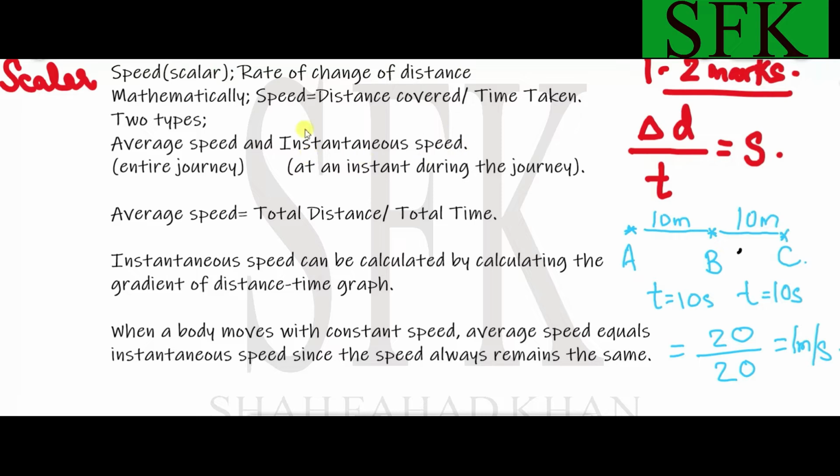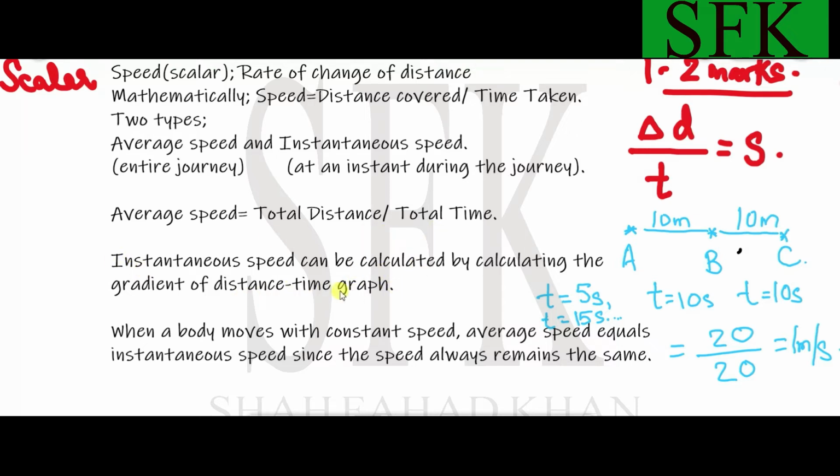Whereas the instantaneous speed cannot be calculated directly from a formula, but rather it is calculated from the distance time graph. The gradient or the slope of the distance time graph represents the speed, right? So if we need to find the instantaneous speed, for example, let's say we need to find the speed at time equal to 5 seconds, or at time equal to 15 seconds, etc. We can just calculate the gradient of the distance time graph that we are going to sketch.